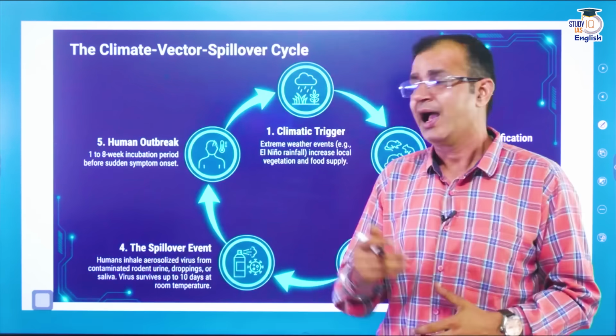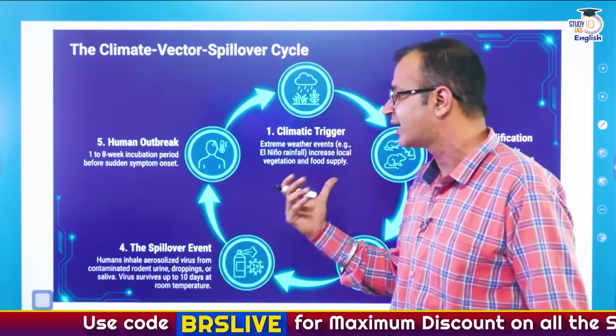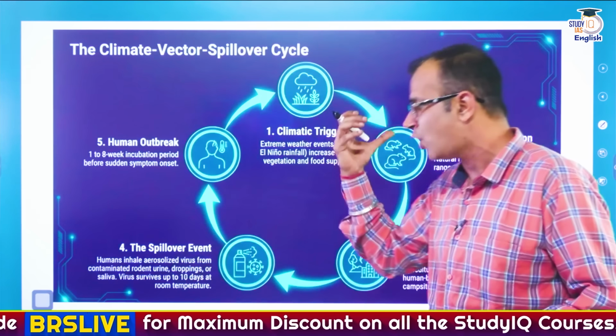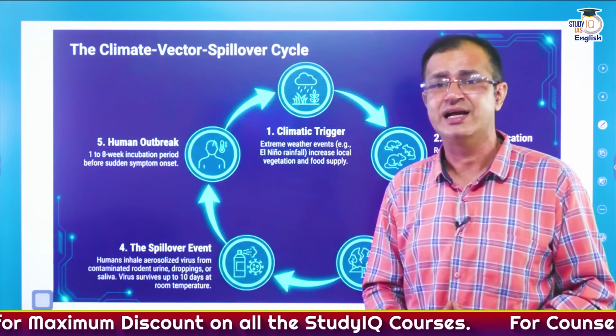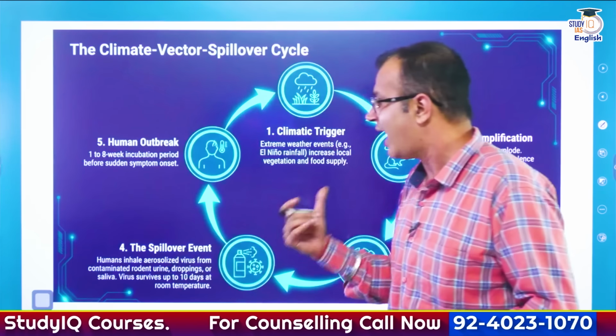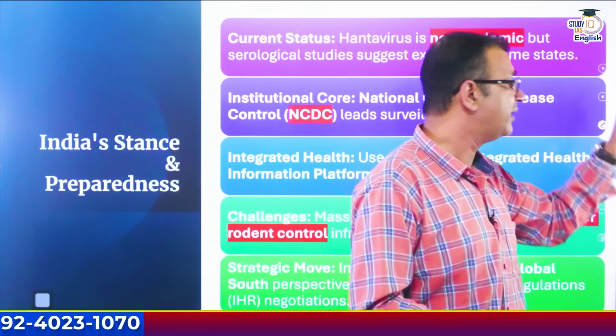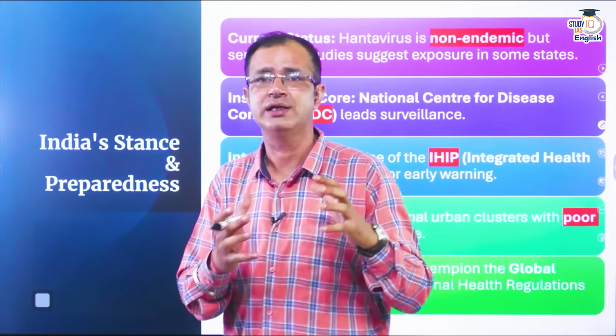And that is where we have the spillover event, where humans inhale this aerosolized virus from the contaminated rodent urine, droppings, or even saliva. This virus survives up to 10 days at room temperature. And this is what leads to the human outbreak, and that is why climate is also a factor for the outbreak.